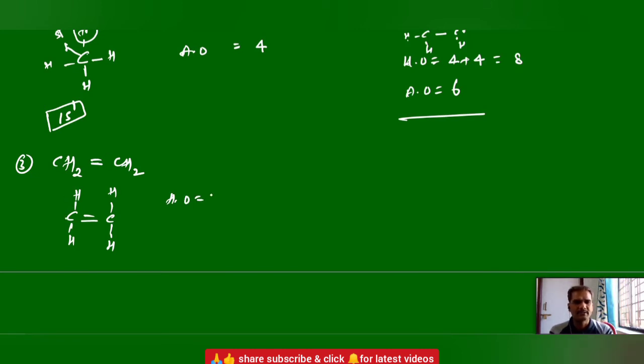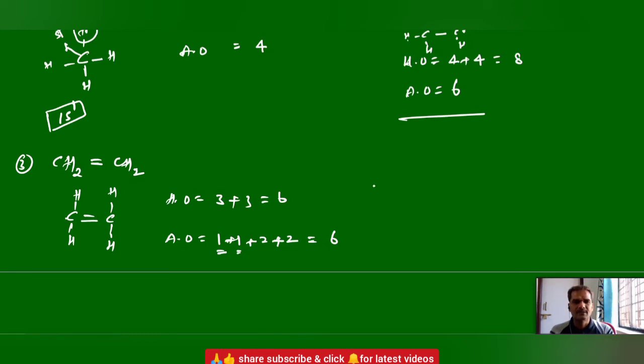Both are sp2 hybridization. sp2 hybridization means carbon has 3 hybrid orbitals, and 2 carbons give 3 plus 3. Atomic orbitals: each carbon can now carry 1, right? 1 plus 1 from the carbons, plus 2 hydrogens here and 2 hydrogens here, 4. Total 6 atomic orbitals.